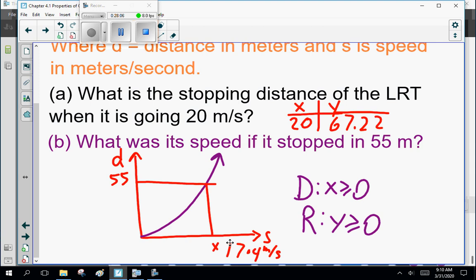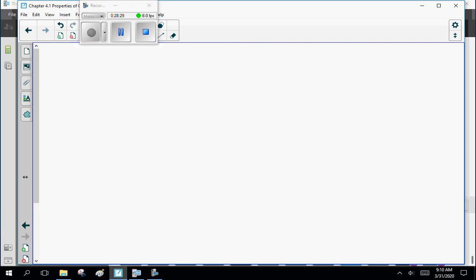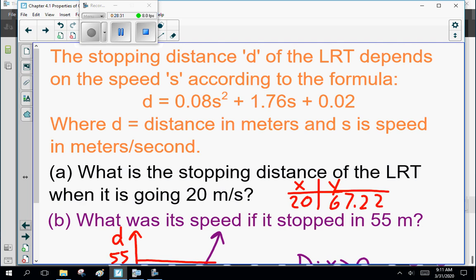If you know how to use it, it's powerful and it saves you a lot of work. If you don't, then you're doing table of values and this poop load of work. Good luck. Any questions? So, you know how to graph, you know how to find domain, range, direction of openings, x and y-intercepts, the axis of symmetry and the vertex, intersects, and, if necessary, you know how to play with the windows.